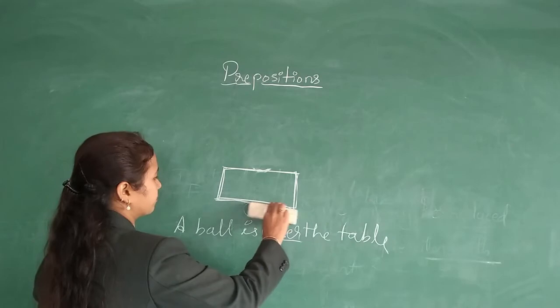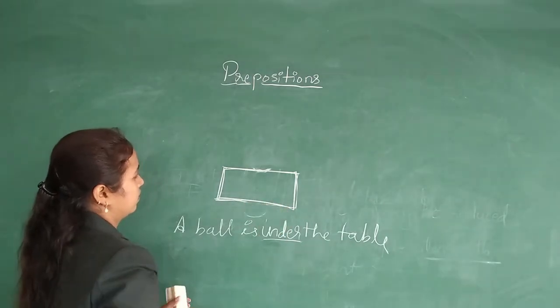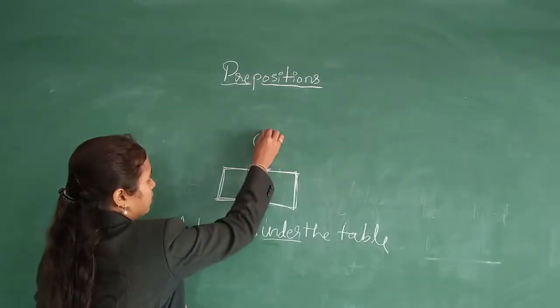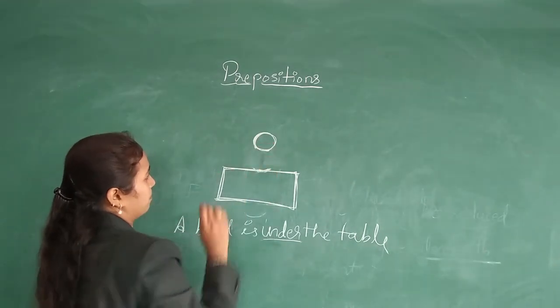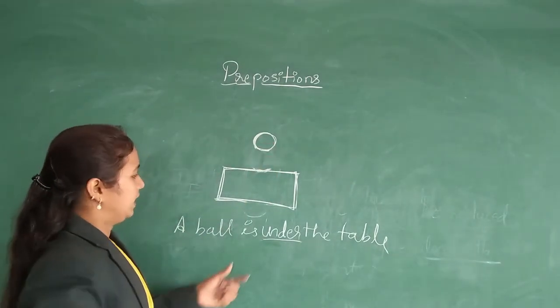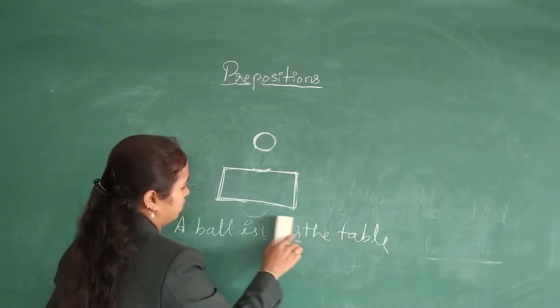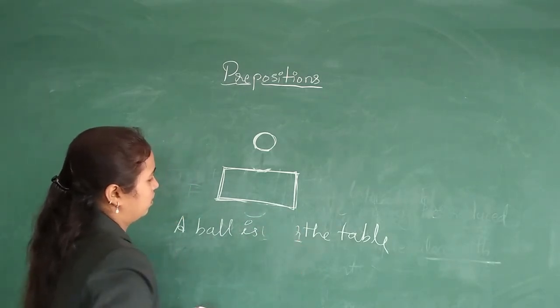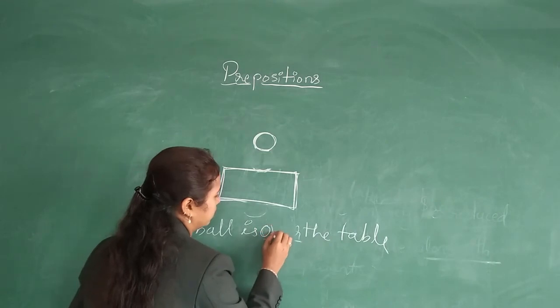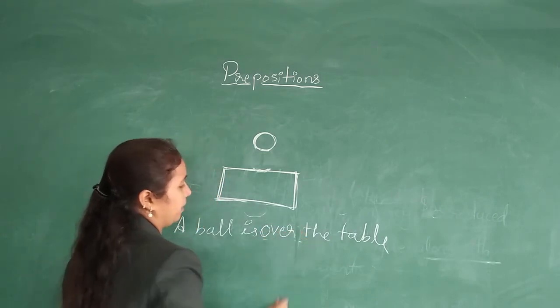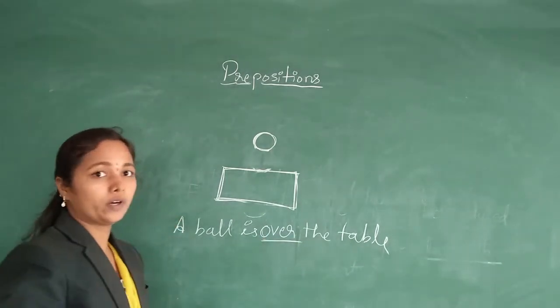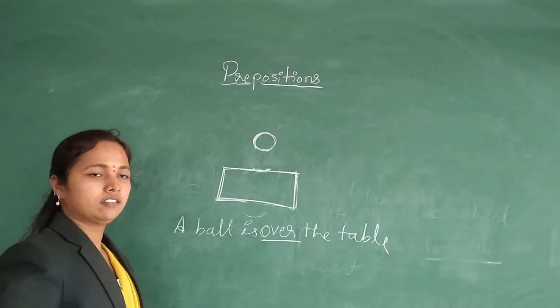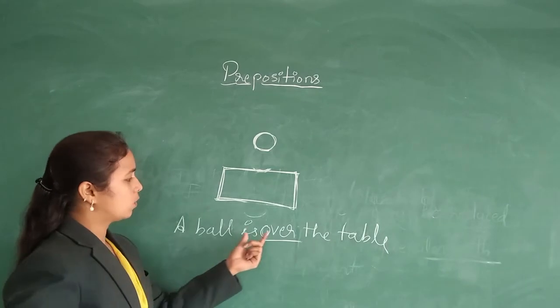Next, here it's a little bit upside. Okay, there is a gap. A ball is over the table. The ball is over the table. We can use over the bridge, over the building. So the ball is over the table.